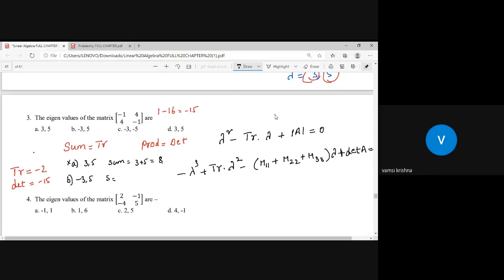Sum is equal to -2, satisfied. Product is -3 into 5, that is -15. Yes, so -2 matches and -15 also matches the product. I think option B is the correct answer.